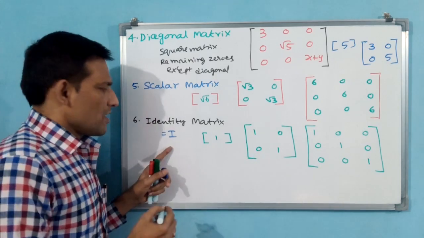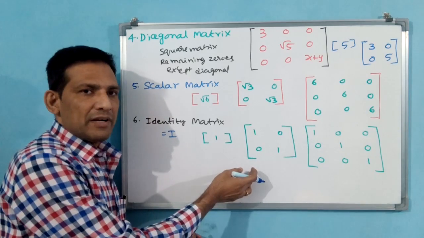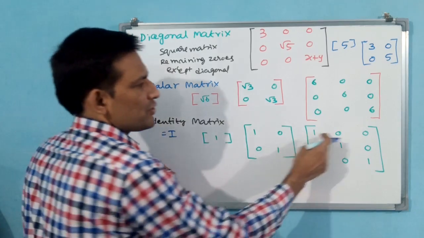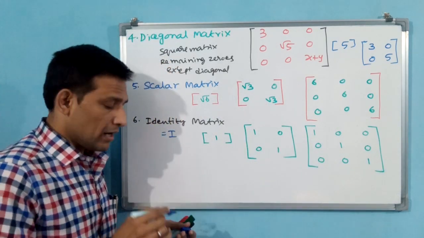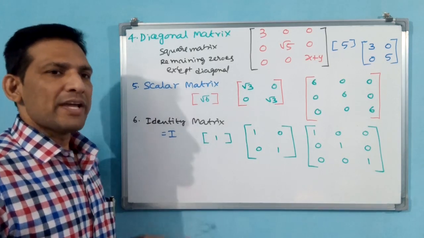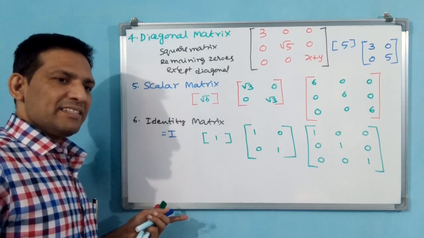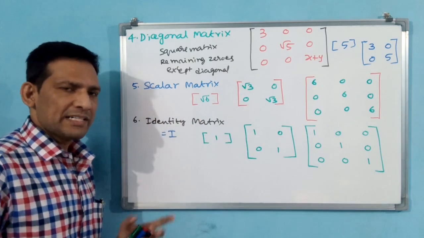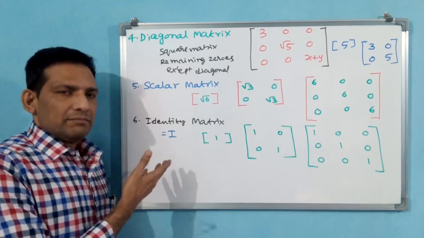For a 2 by 2 matrix, what does second order identity matrix mean? It is 1 0 0 1. Third order identity matrix means 1 0 0, 0 1 0, 0 0 1. Like that we may write. Sometimes, in multiplication, when any formula comes in which I appears, the identity matrix is automatically adjacent, and based on that you have to take it. We will understand more when we go into questions. But here you can know the order.